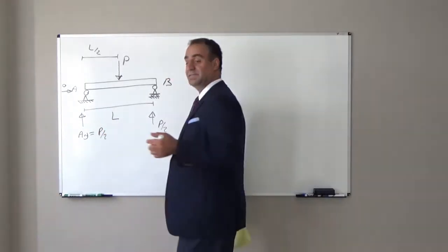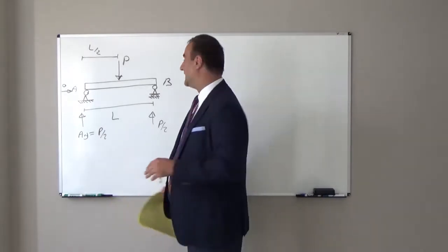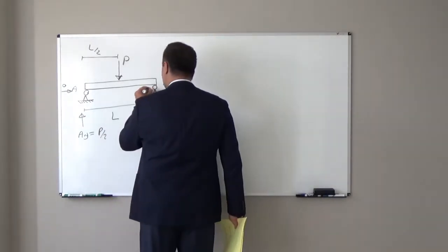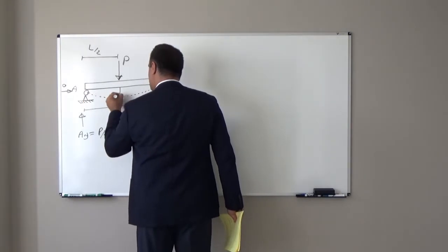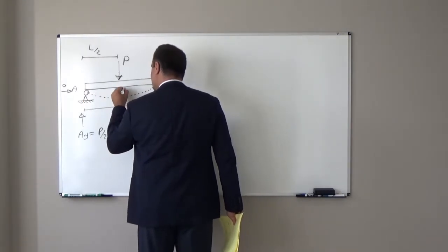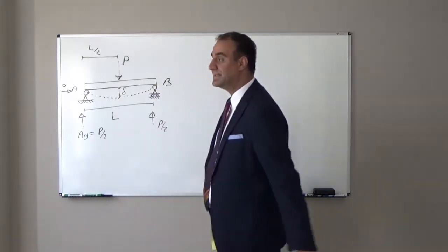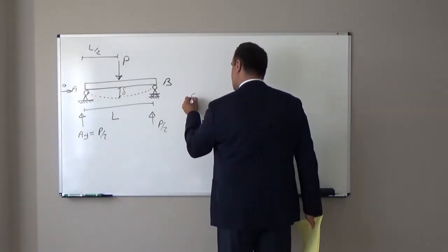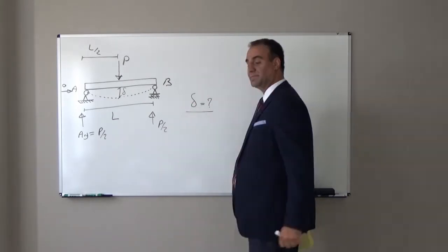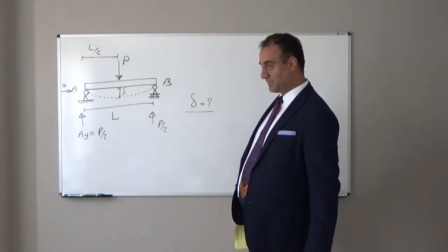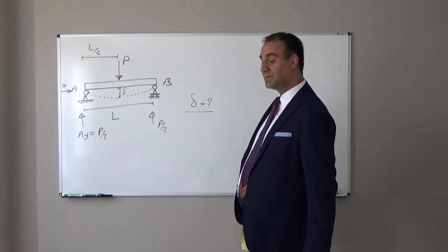But in mechanics of deformable body, we will find deformation. You know, if we have one beam and we apply load, this beam will deform something like this. And after deformation, here we will have deflection. I show it with delta. How much is that delta? How will we calculate that? That comes from strength of material, or mechanics of deformable body, or mechanics of material.